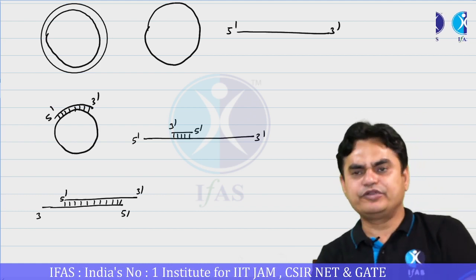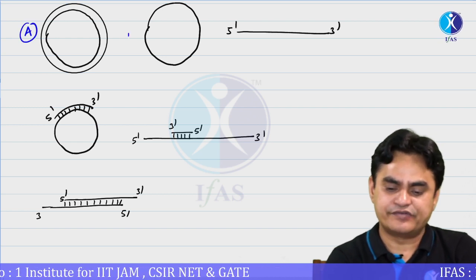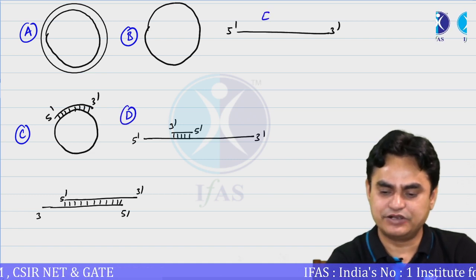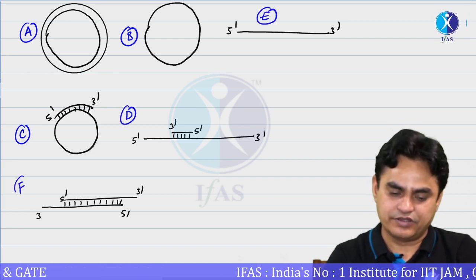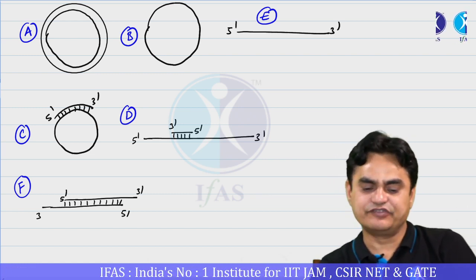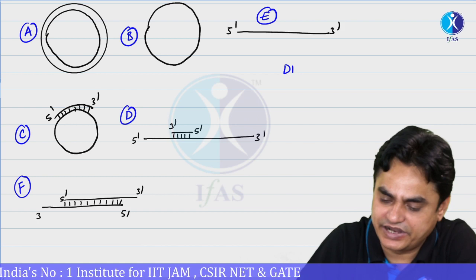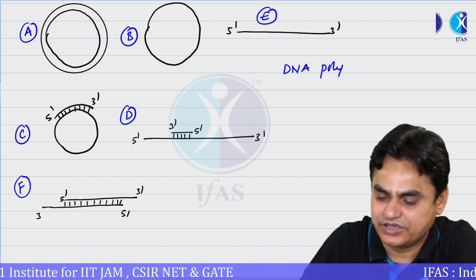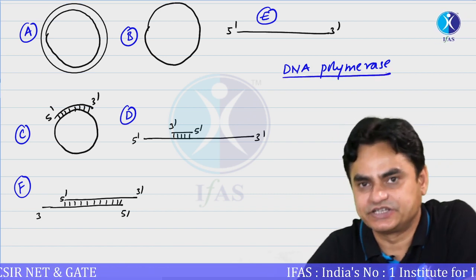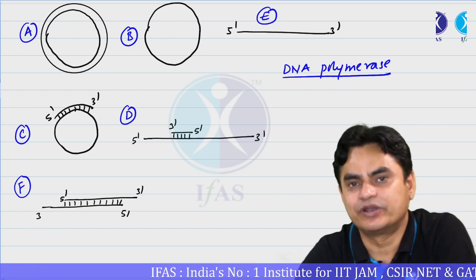Now you have to give me an answer: out of these scenarios, where is replication possible if you add a DNA polymerase, where DNA polymerase is able to extend or synthesize the DNA. Apply your mind. These are the different cases A, B, C, D, E and F, where what you are adding is only DNA polymerase. Okay, you are adding a DNA polymerase where the replication will proceed. So let's analyze one by one.